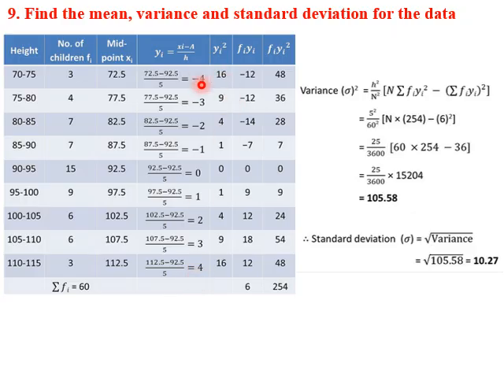Next we compute yi square. Fi we already computed. Now we multiply yi square with fi because we need this term sigma fi yi square. So we multiply yi square with frequency: 3 into 16, 4 into 9, and so on.